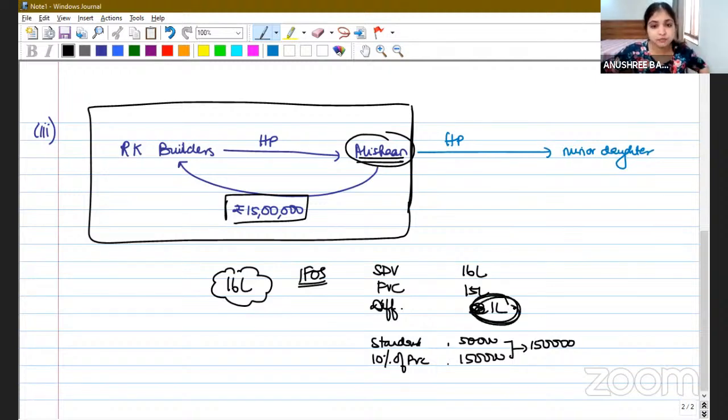Now this difference of 1 lakh will be taxable only if it is more than 1,50,000. 1 lakh is not more than 1,50,000. So for Mr. Alishan, it is not taxable.